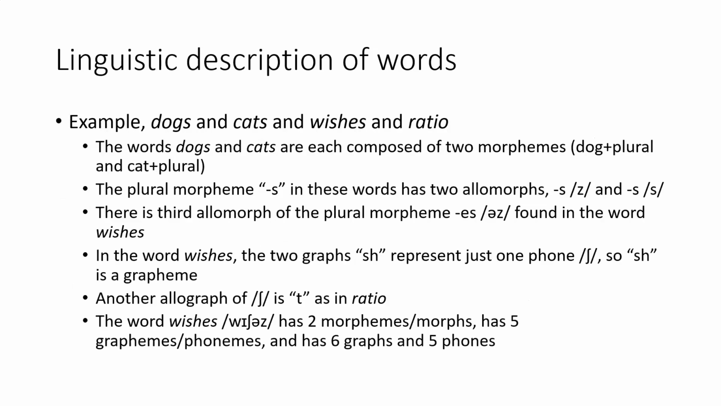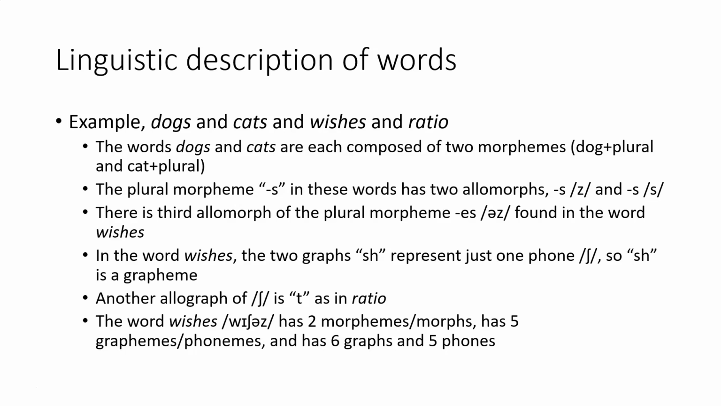Some examples will hopefully clarify these terms. The words dogs and cats are each composed of 2 morphemes. We have dog plus the plural and cat plus the plural. The plural morpheme, represented by the S in spelling at the end of the word, has 2 different allomorphs. You can spell it as S and have it with a Z sound, like in dogs, or you can spell it as an S and have it with an S sound, like in cats. There's also a 3rd allomorph of this plural morpheme, spelled with an ES and pronounced uz, like in the word wishes.